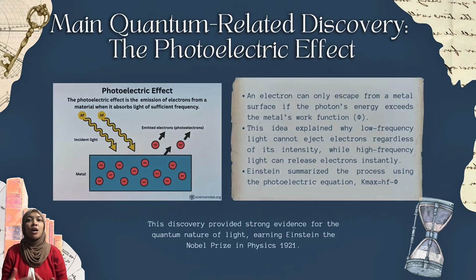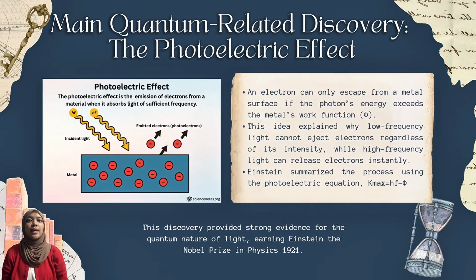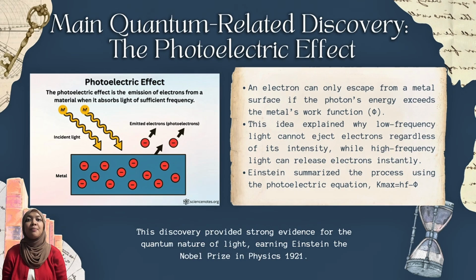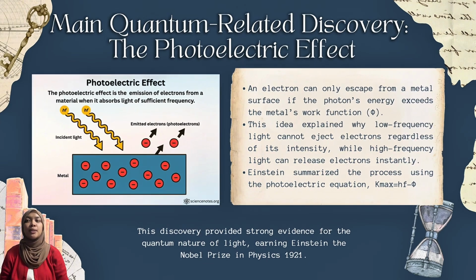Next, this explains how the photoelectric effect works. When light shines on a metal surface, electrons can be emitted if the photon has enough energy to overcome the metal's work function. The second one is that Einstein described this using the equation K maximum equals hf minus phi, where K maximum is the maximum kinetic energy of the emitted electron.